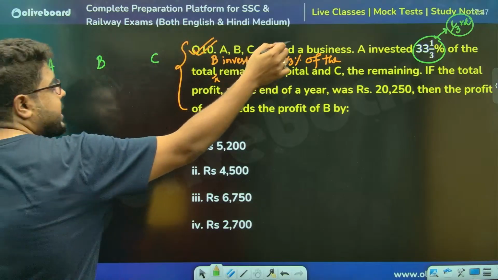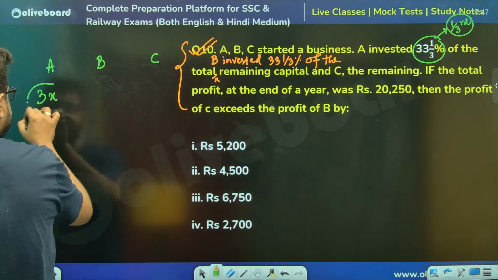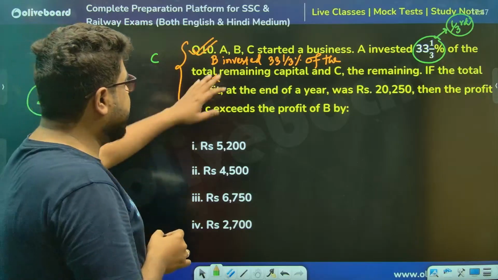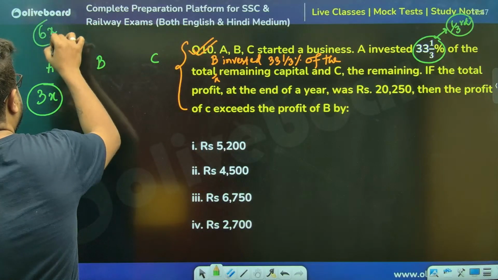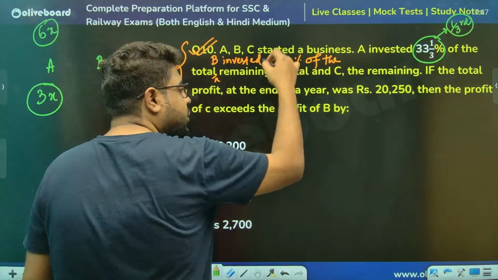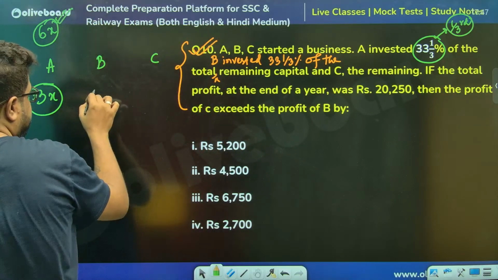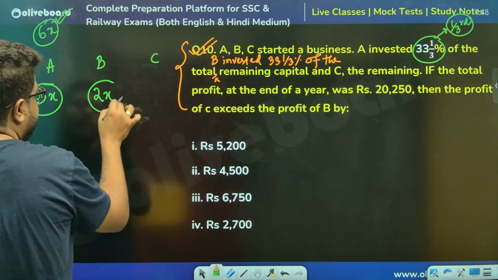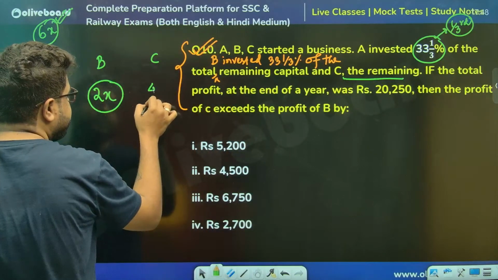1/3 of 9x, A had invested. That means A had invested 3x. So the remaining is 6x. B invested 33 whole 1 by 3 of the remaining, meaning 1/3 of this, that means 2x. And C invested the remaining, meaning the remaining is 4x.